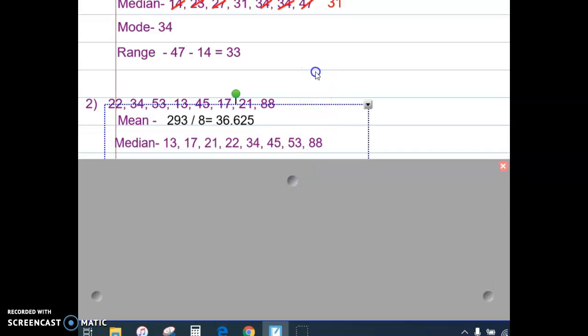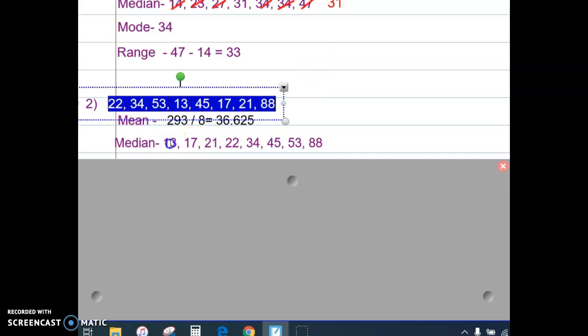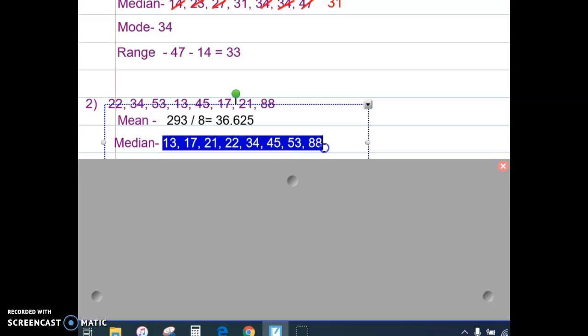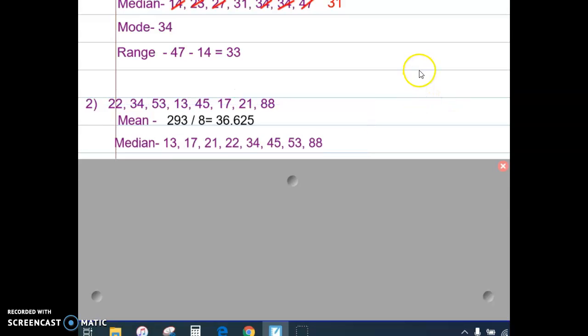Okay, now let's find the median. Remember, to find the median, you're going to take these numbers and put them in order from least to greatest. So that's what I've done here. If you will, pause your video and copy those in order from least to greatest.